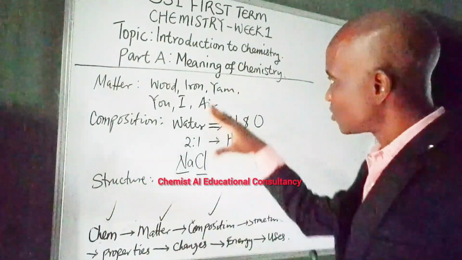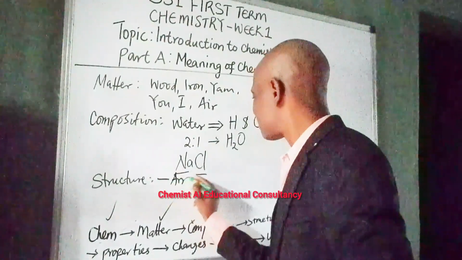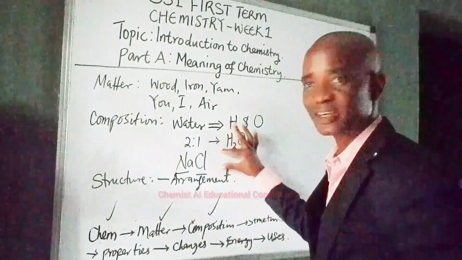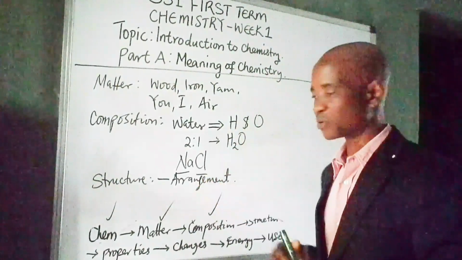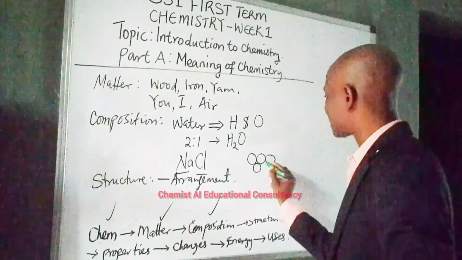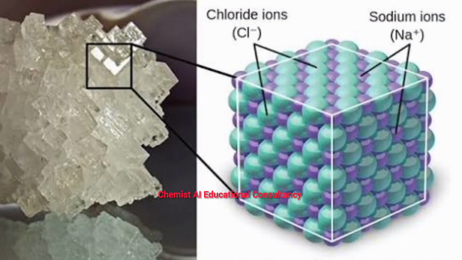After talking about what matter is made up of, the next is the arrangement, how this matter is arranged. In fact, I talked about it briefly while describing sodium chloride. The atoms of sodium and chlorine are arranged in a fascinating way. Your eyes cannot see them, but look at how they are arranged, closely packed together.